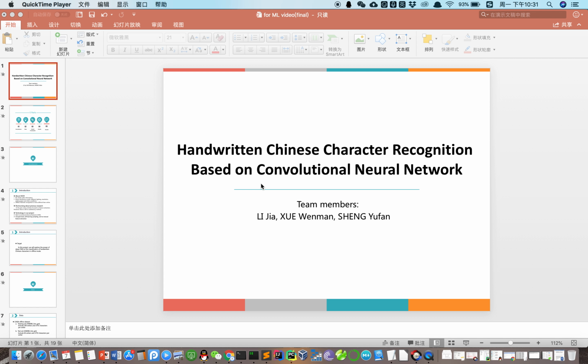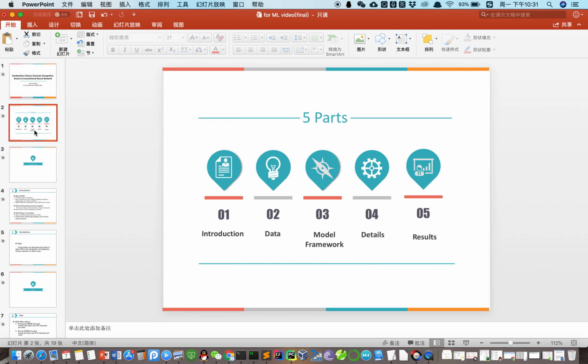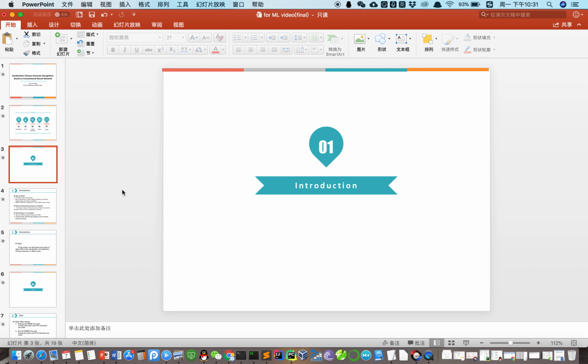Our project is handwritten Chinese character recognition based on CNN. Team members are Li Jia, Wenman, Yufan. We have 5 parts. Let's start. The first part is introduction.